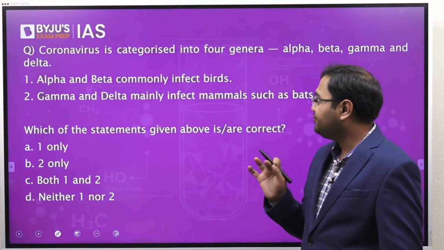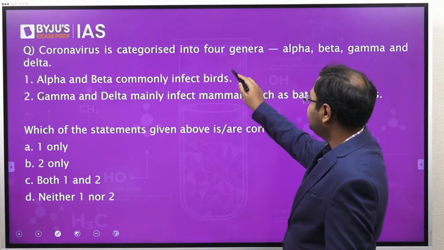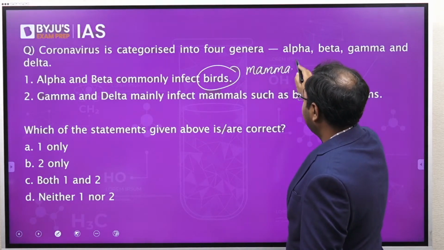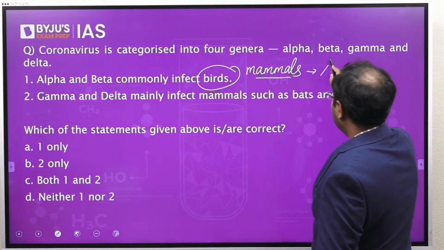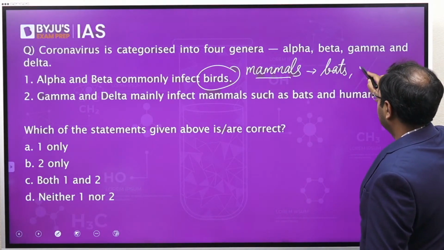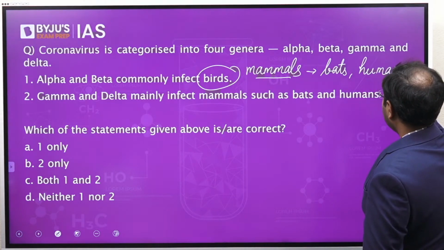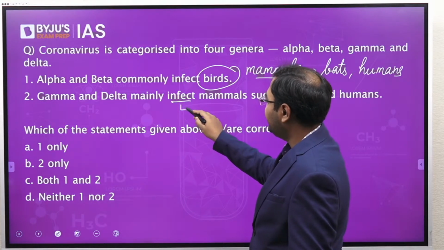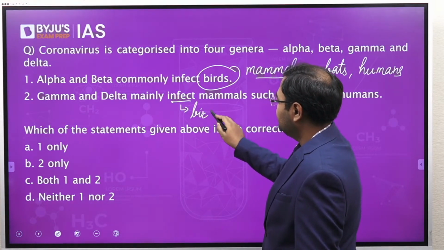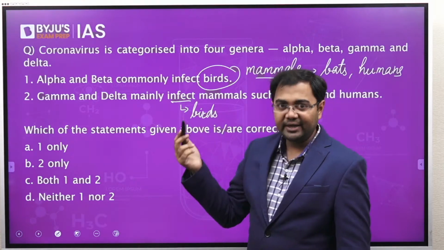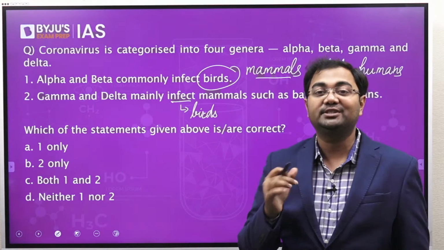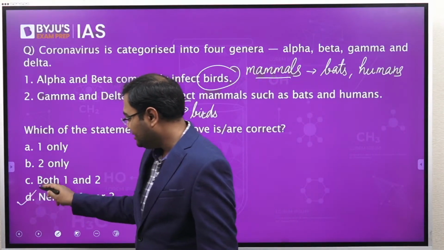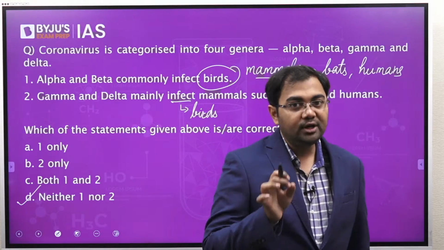If you look at alpha and beta, actually they infect mammals, so they will infect bats and humans. Whereas gamma and delta infect birds. So these two statements have been exchanged. So neither 1 is correct nor 2 is correct, so the correct answer here will be D. That is neither 1 nor 2.